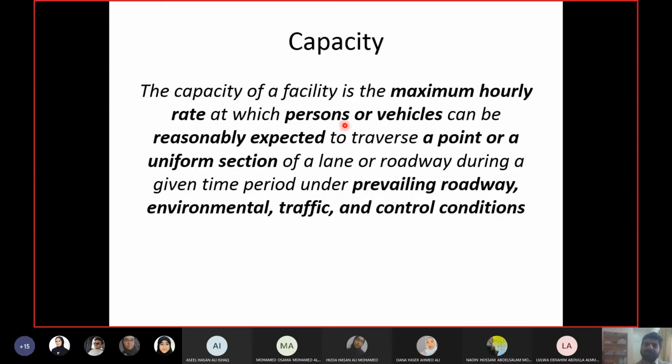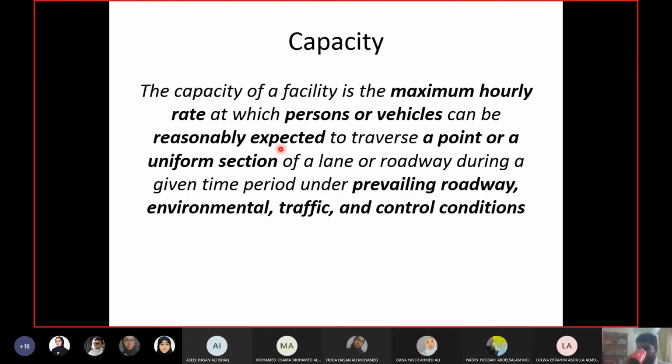For example, if you're designing a public transport system or a bicycle lane or a pedestrian crossing, then obviously vehicles are not your concern. Your concern is to facilitate the maximum number of persons. So for those facilities, the capacity will be calculated as flow rate of persons. Okay. Second concept is reasonable expectancy, reasonably expected.